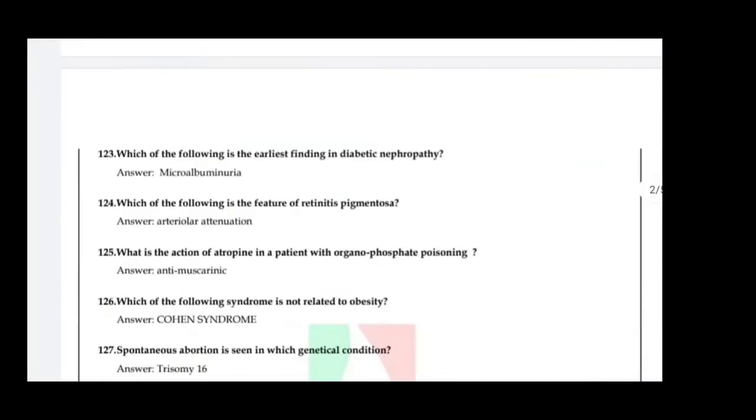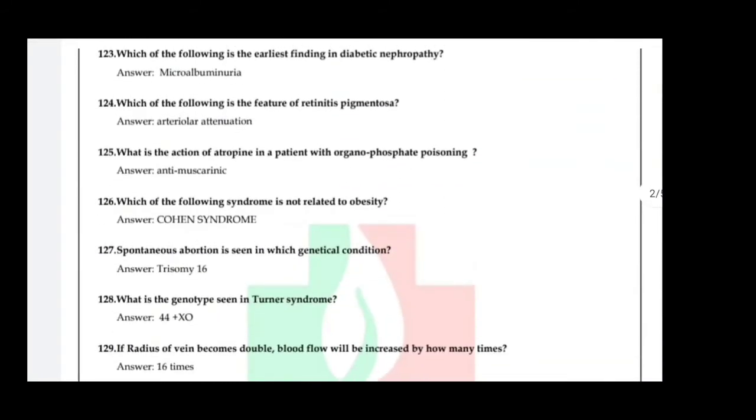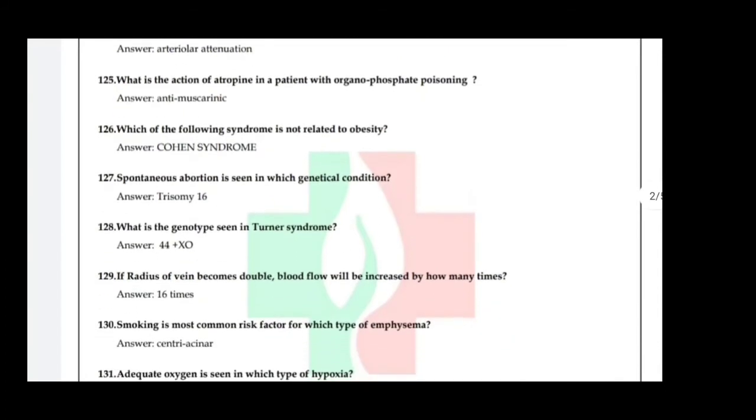Next one, which of the following is the earliest finding in diabetic nephropathy? Answer is microalbuminuria. Next one, which of the following is a feature of retinitis pigmentosa? So answer is arteriolar attenuation. Next one, what is the action of atropine in a patient with organophosphate poisoning? Answer is anti-muscarinic.